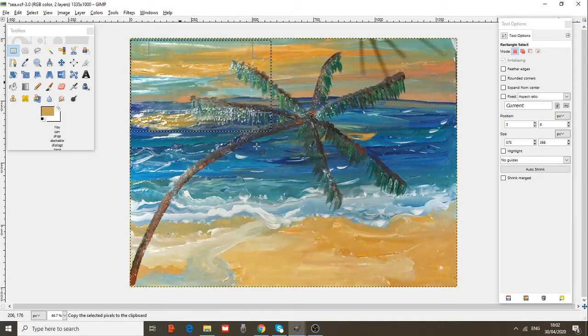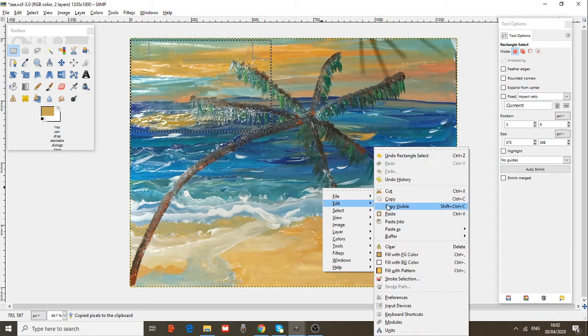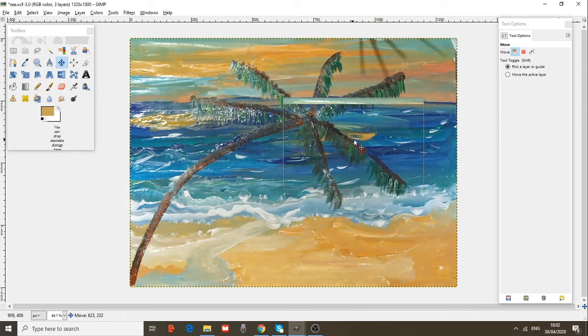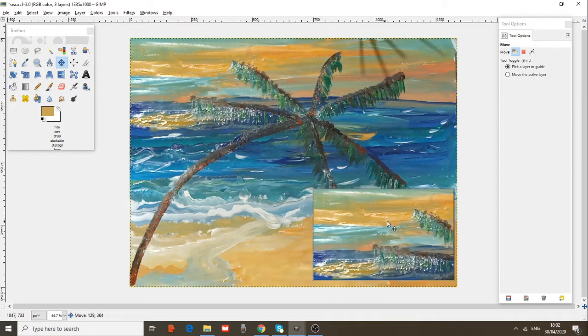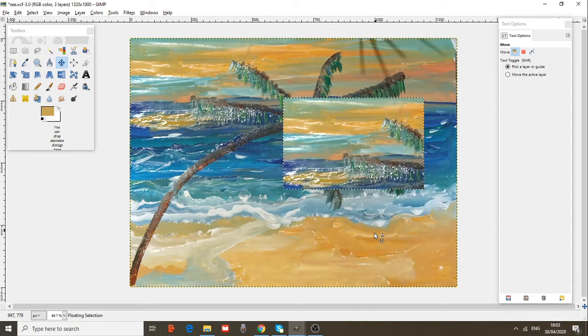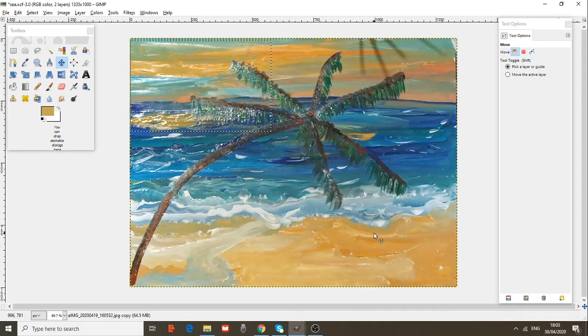I can copy this selection and then, out of this box, paste. I can move this selection. I don't like this selection. Okay, let's press Control Z to undo it. Undo it, and my rectangular selection disappeared.